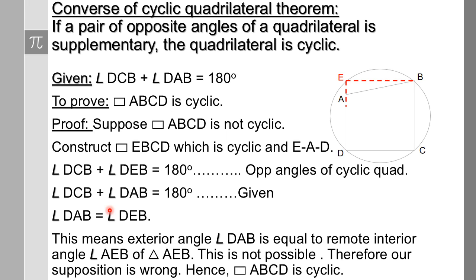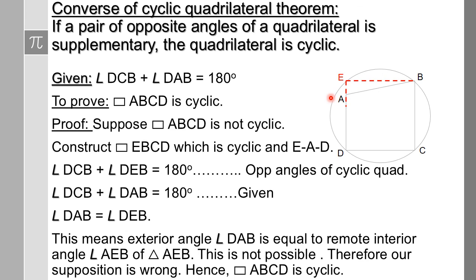Okay, that means if you compare these two equations, then we will arrive at the conclusion that angle DEB and angle DAB, both the angles are congruent, or they are of equal measure. Now this means the exterior angle DAB, this angle DAB is the exterior angle for this small triangle ABE.